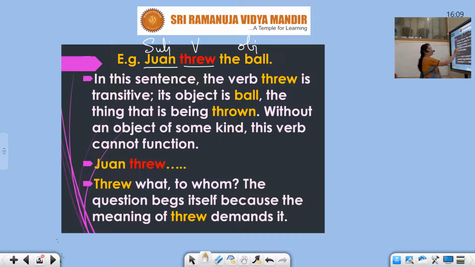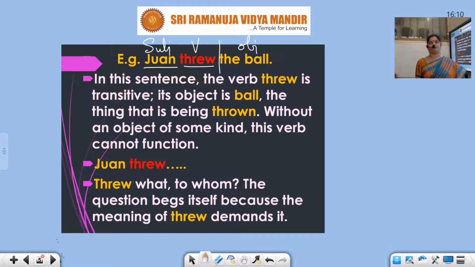Without an object of some kind, this verb cannot function. Say for example, I don't use this object. I say John threw. When I say John threw, you're all waiting to see what I'm going to say next. I say, students, John threw.